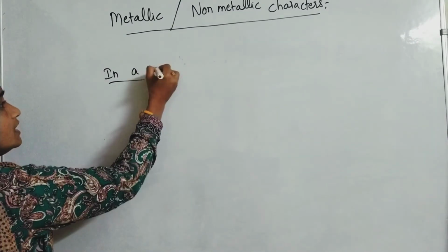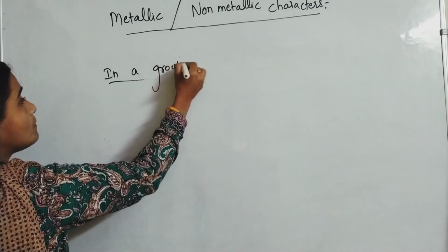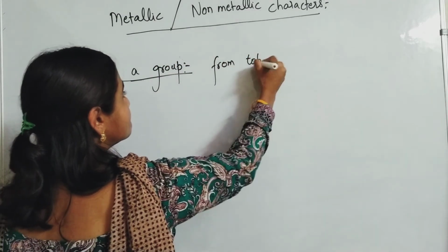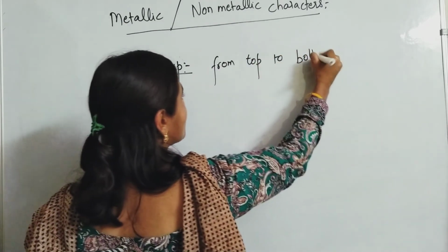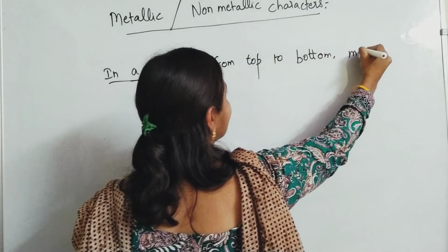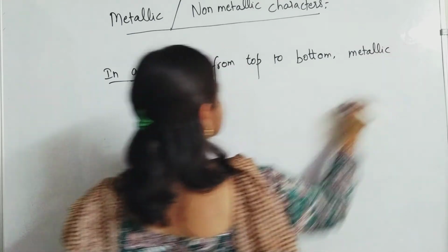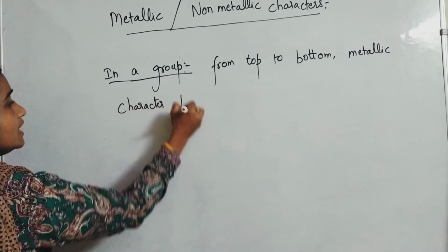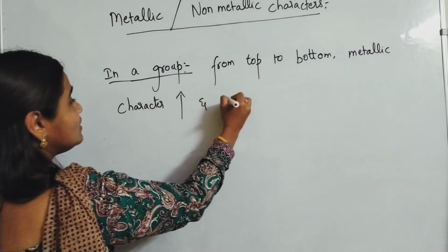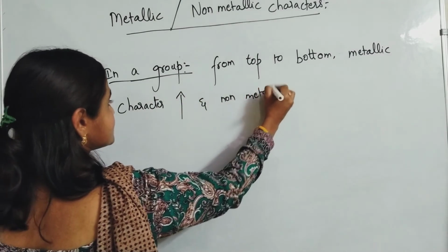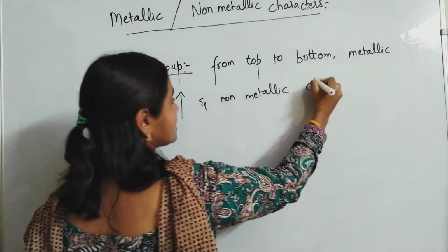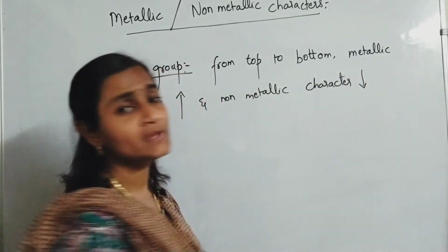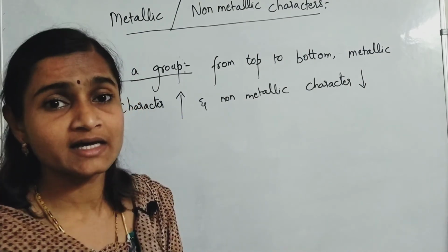Okay, in any group from top to bottom, metallic character increases, and non-metallic character decreases.